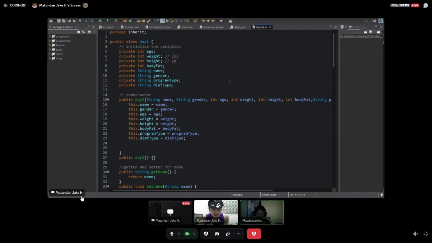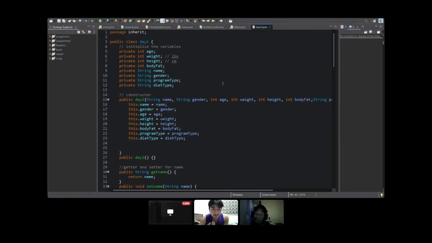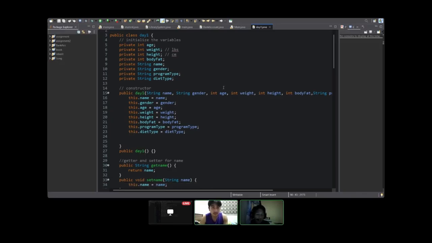And now for our encapsulation. In our encapsulation, obviously, in the Day One class, our parent class, all of the variables that we have declared have the private restriction. Of all the restrictions, if your variable has a private restriction, it means that it has the most restrictions and can only be accessed in its own class, the same class, or package.